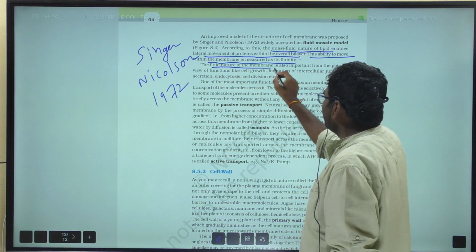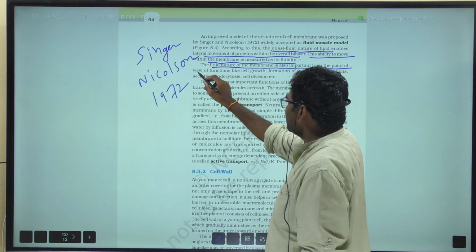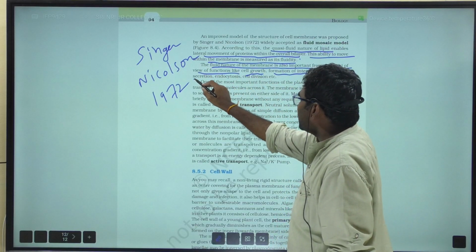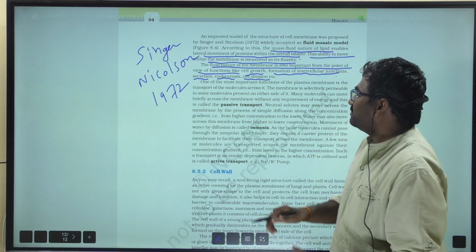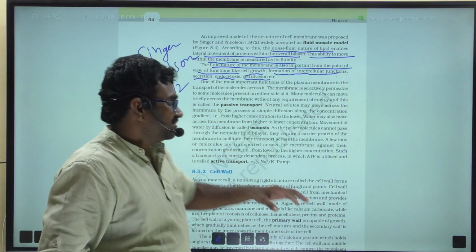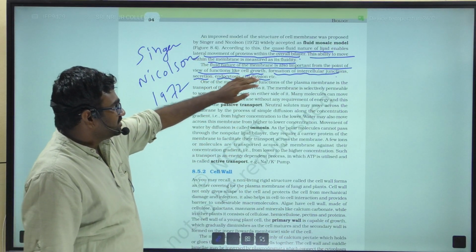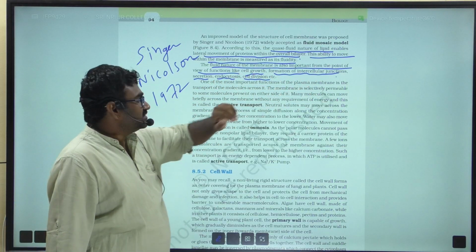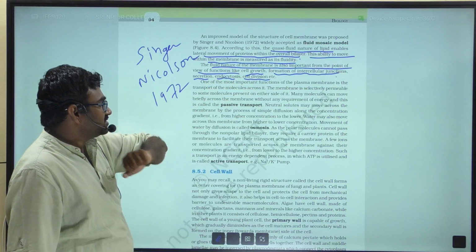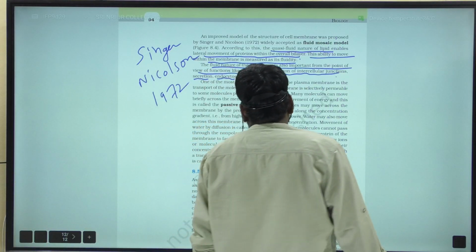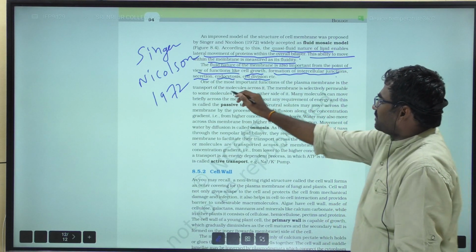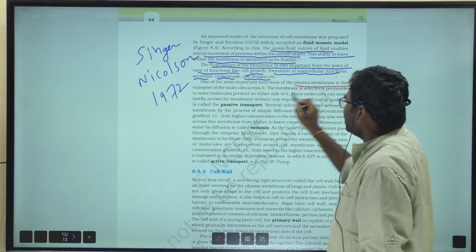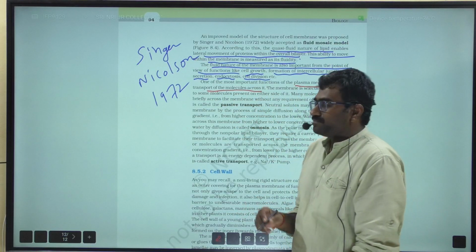The fluid nature of the membrane is also important from the point of view of functions like cell growth, formation of intracellular junctions, secretion, endocytosis, and cell division. Very, very important from the objective point of view. You need to remember these functions, right? And one of the most important functions of the cell membrane, the plasma membrane, is the transport of molecules across it.